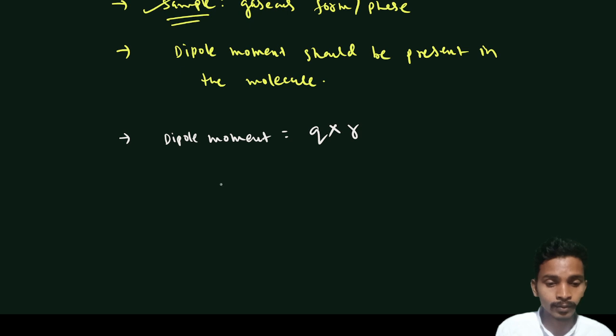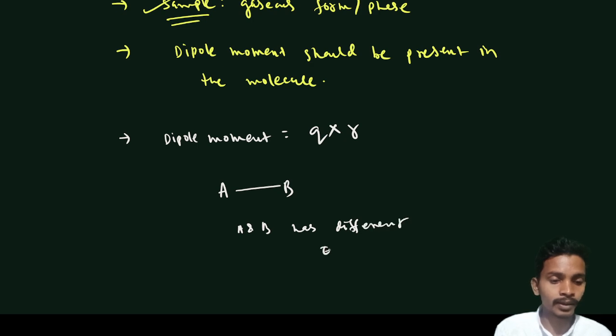Let's say I take a molecule A to B, and this molecule is polar, then only the dipole moment will be there. A and B have different electronegativity. If B has high electronegativity, then I put delta negative on B and delta positive on A. So this is a polar molecule.